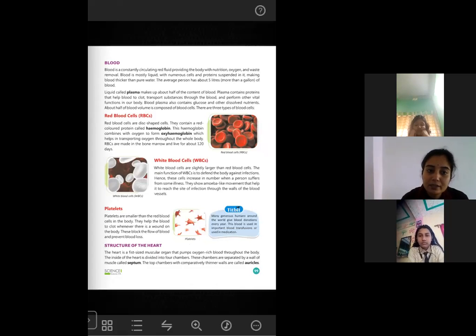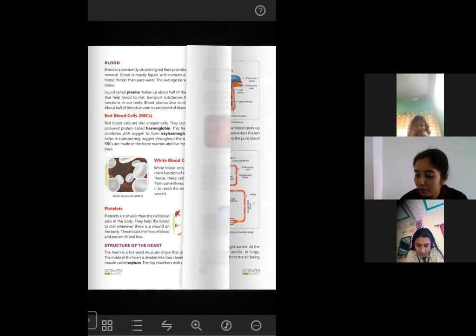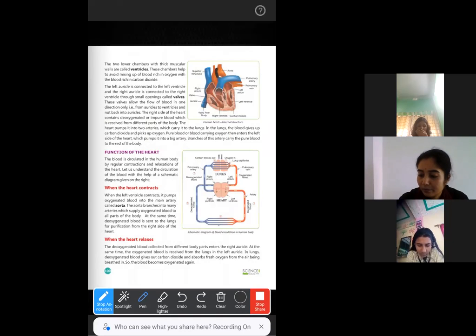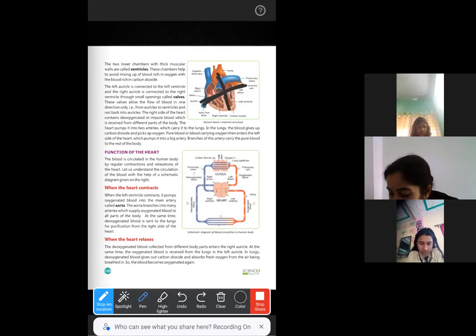The inside of the heart is divided into 4 chambers. So there are 4 chambers. How many chambers are there in the structure of a heart? There are 4 chambers like this. So total as a whole, there are 4 chambers in the heart.